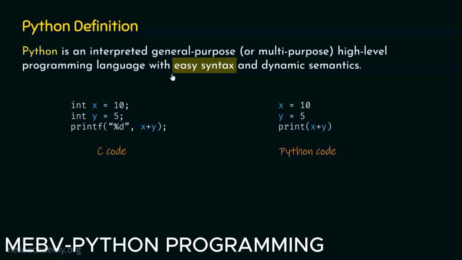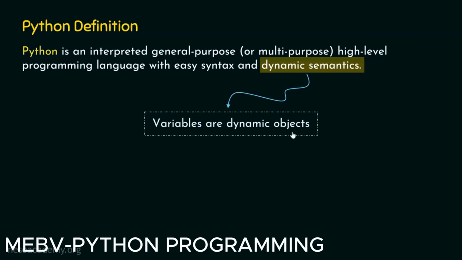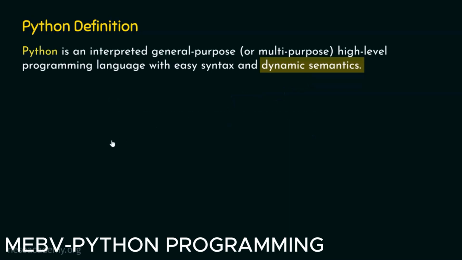Now, as you have understood the meaning of easy syntax, let's try to understand the meaning of dynamic semantics. What is the meaning of dynamic semantics? Dynamic semantics means that variables are dynamic objects in Python. Now what does this statement mean? In order to understand the meaning of this statement, we need to consider the same example which we have seen just now. Again, we have the same C code.